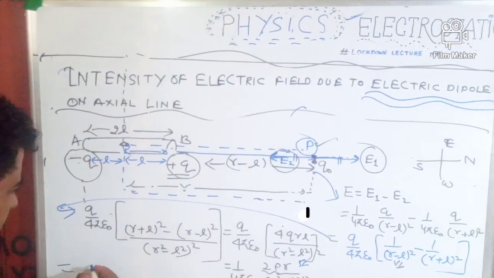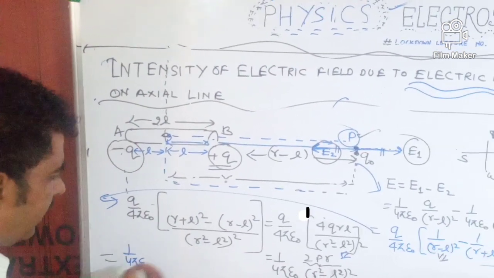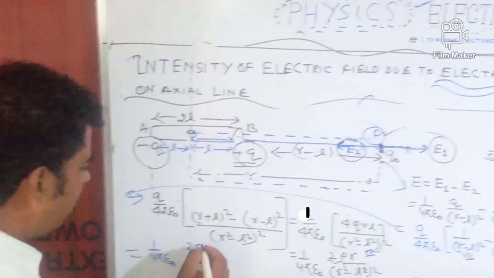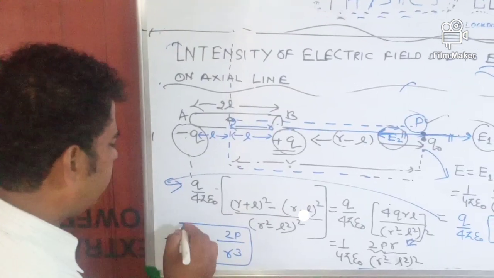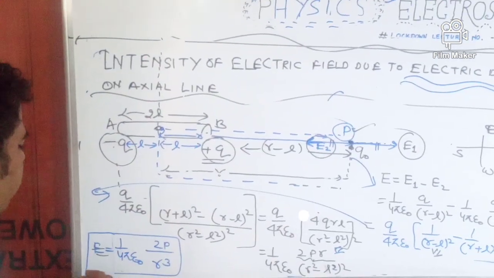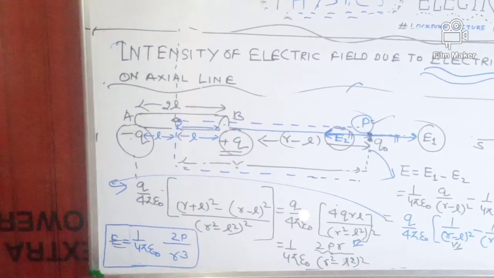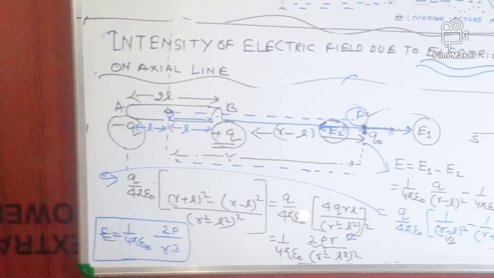If we neglect L square, then the final formula we can write is 1 upon 4 pi epsilon naught, 2p upon r cube. Remember this formula. With the help of this formula, we can find the intensity of the electric field due to an electric dipole on the axial line at distance r.